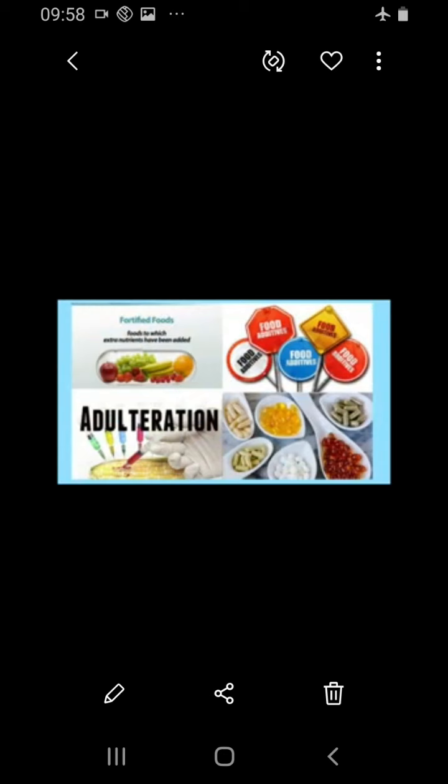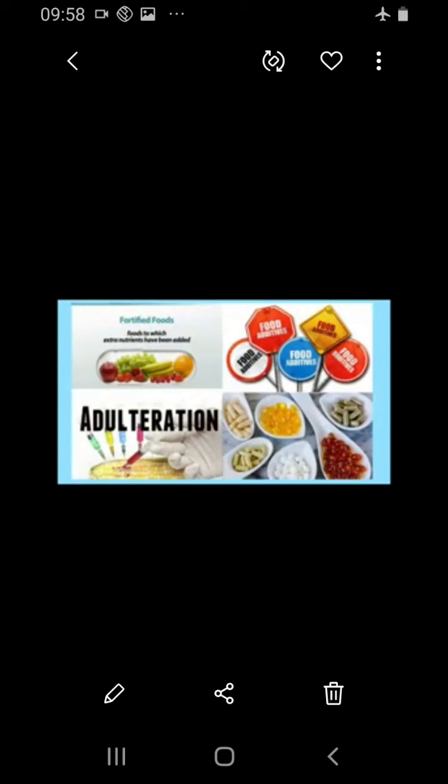Okay, so this may be in all food materials. Nowadays it is common in all food materials. To make it bright or to prevent it from spoiling, these adulterants are used,